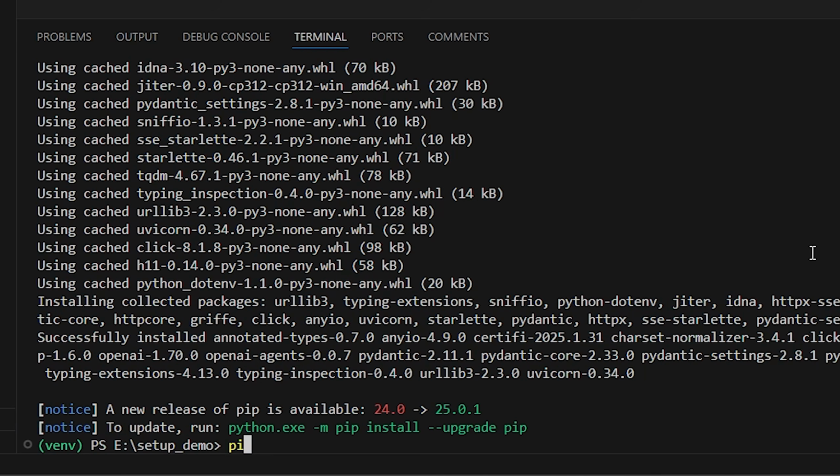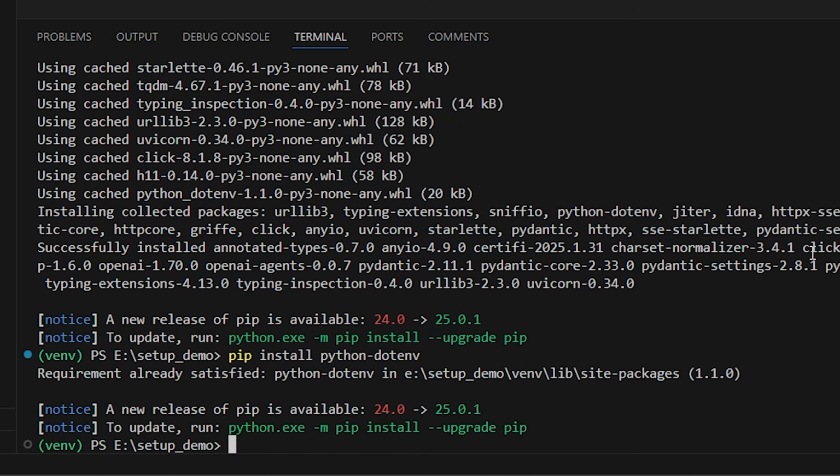Let's also install another package called pip install python-dotenv. This will allow us to bring in a .env file to get environment variables. I'll show you that in a second.